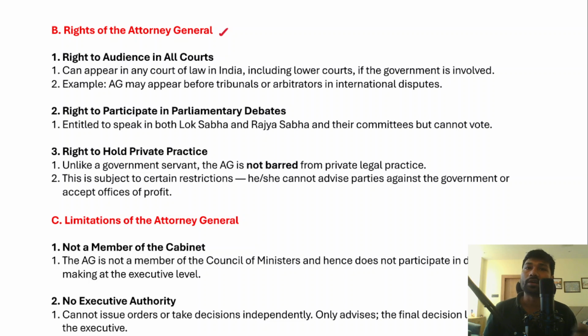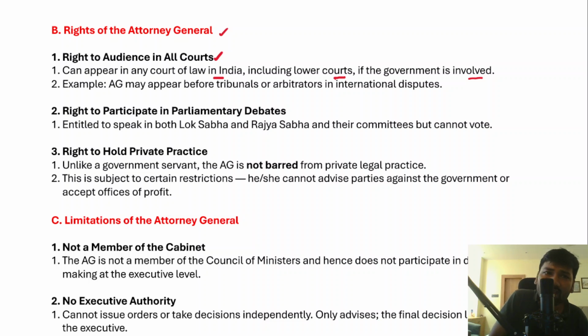Now, the second part of the answer, let's understand the rights of the Attorney General of India. If we talk about the rights of the Attorney General of India, he actually has a right to audience in all courts across the country, right? The Supreme Court, High Court, and various other courts as well. In fact, he can also appear in any court of law in India, including the lower courts, if the government is involved in it.